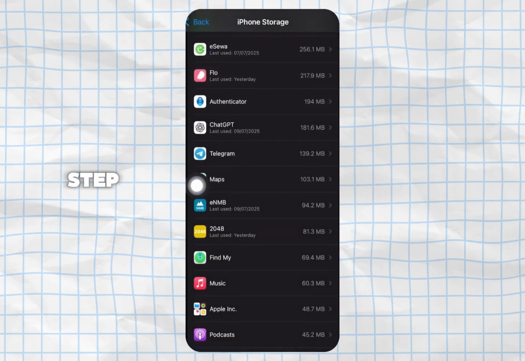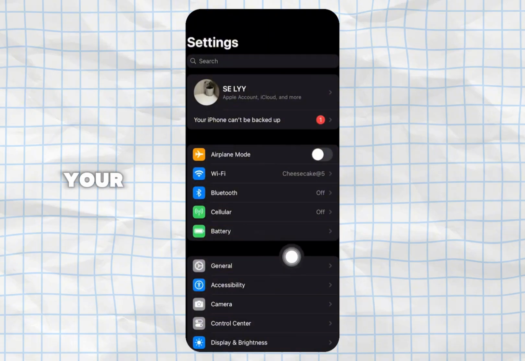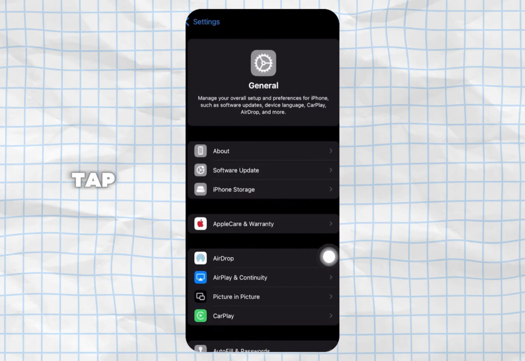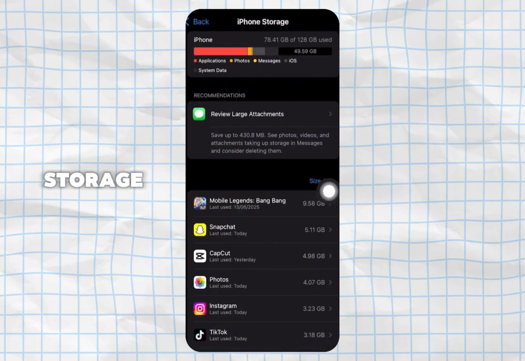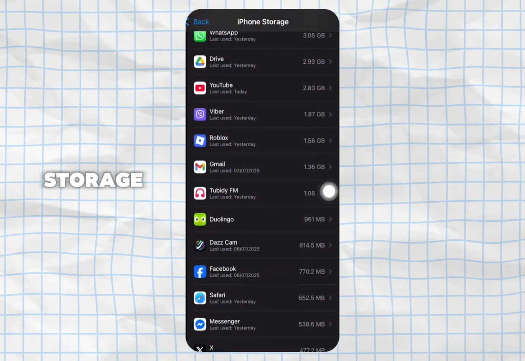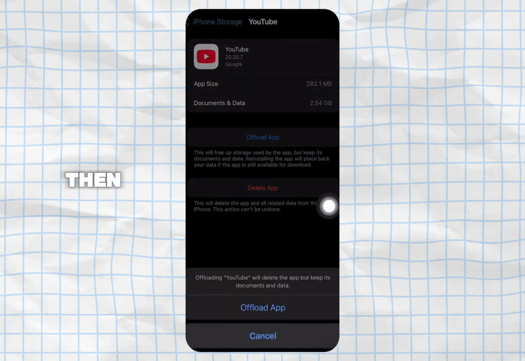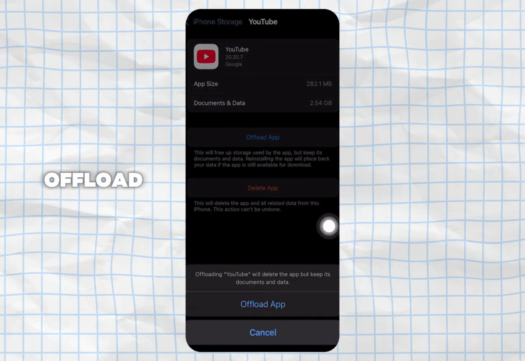So after that step, go ahead and open up your settings. Inside settings, you want to go ahead and tap on General, then tap on iPhone Storage. Inside iPhone Storage, search for YouTube and then tap on Offload App.